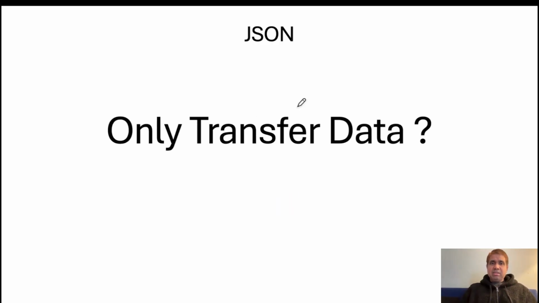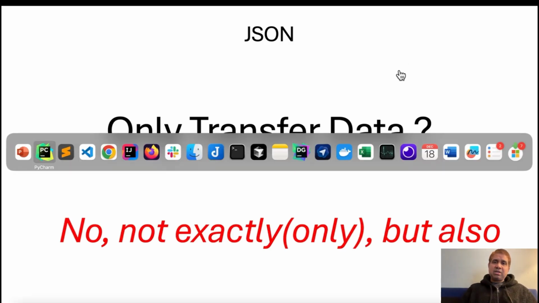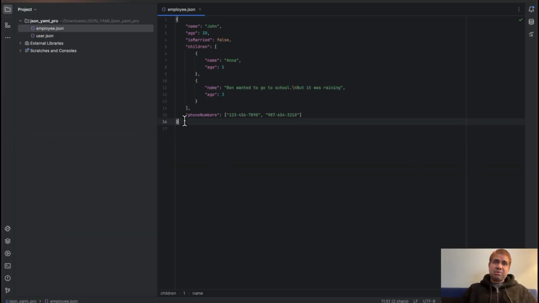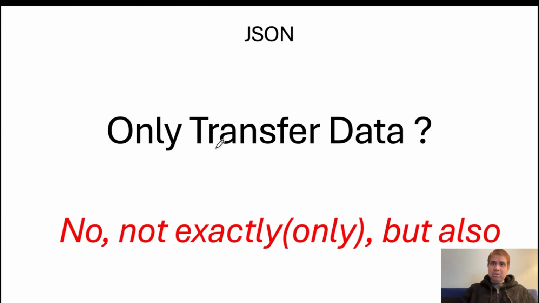Next one, JSON is only used for transporting data. Not exactly. It is not only used to transfer data from one system to another, or in an API where you send a request with a JSON, that JSON goes to the server, which processes it and gives a response back. That is called data transfer from one system to another system. Yes, it is used for that, but not only for that.